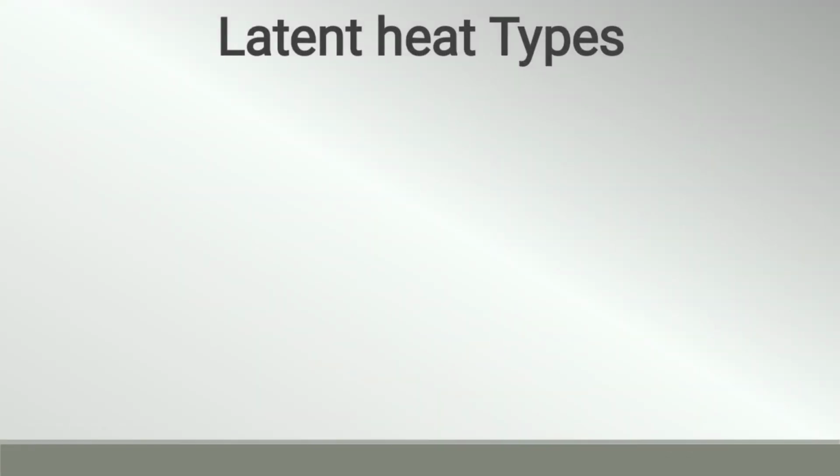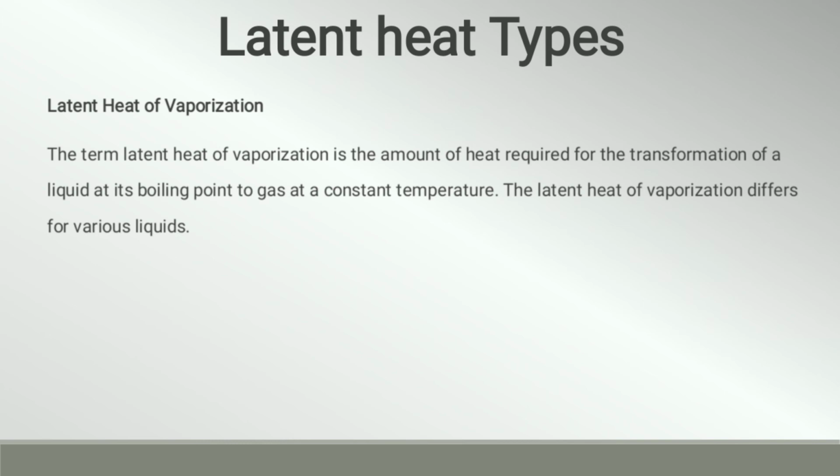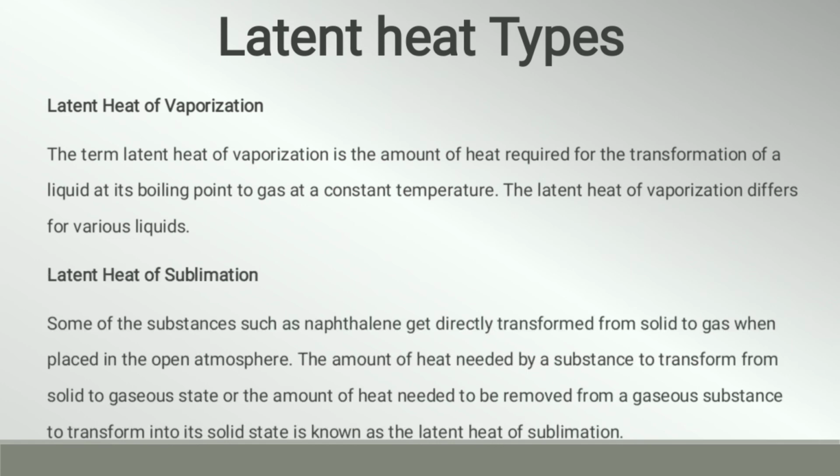Then the next one is latent heat of vaporization. The latent heat of vaporization is the amount of heat required for transformation of a liquid at its boiling point to gas at a constant temperature. The latent heat of vaporization differs for various liquids. Then the next one is latent heat of sublimation.